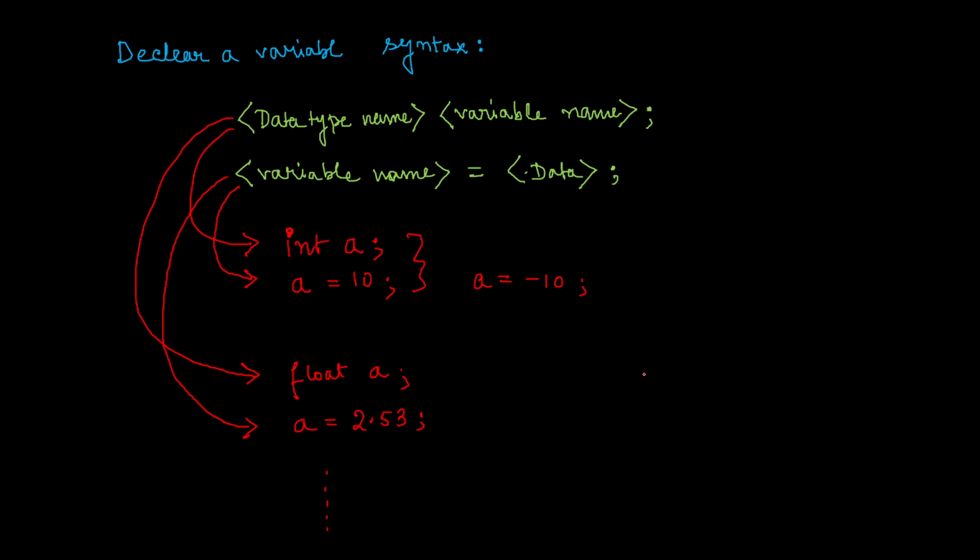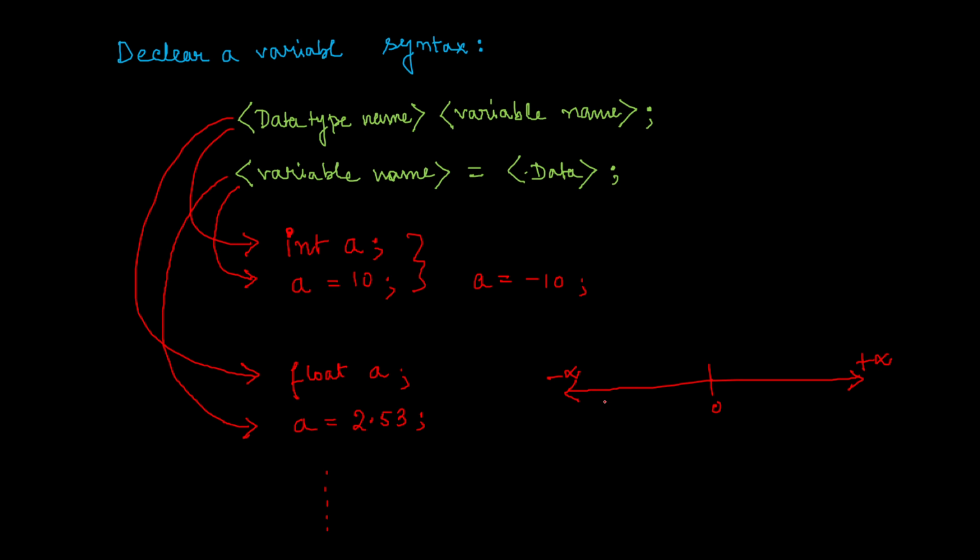If you take all integer values, you have 0, on this side plus infinity, and on this side minus infinity. The question is: what is the maximum value that I can store in this variable A? Similarly, what is the minimum value that I can store in A?